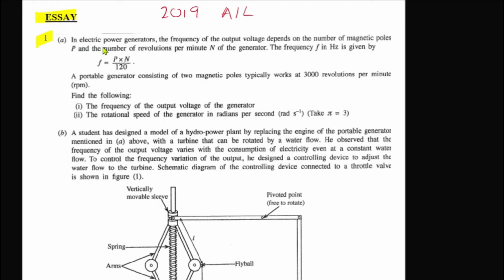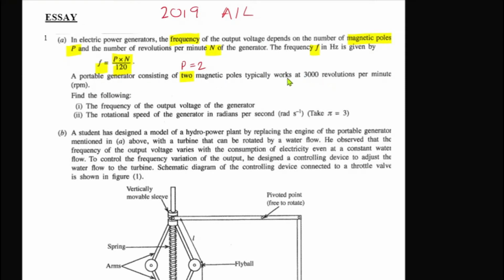They are saying that in electrical power generators, the frequency depends on the number of magnetic poles P and the revolutions per minute N. The frequency F is given by F is equal to P into N over 120. A portable generator has two magnetic poles. So in that case, what is P? Here P is going to be 2, because they are saying there are two magnetic poles.